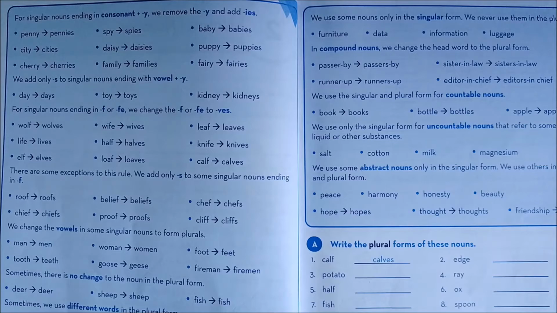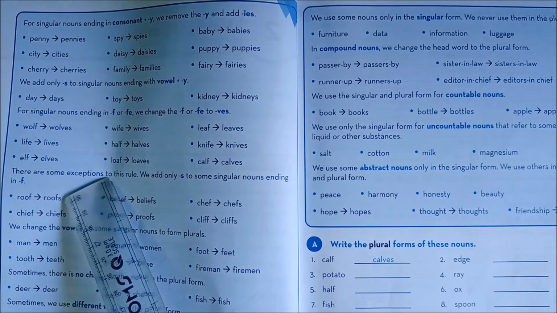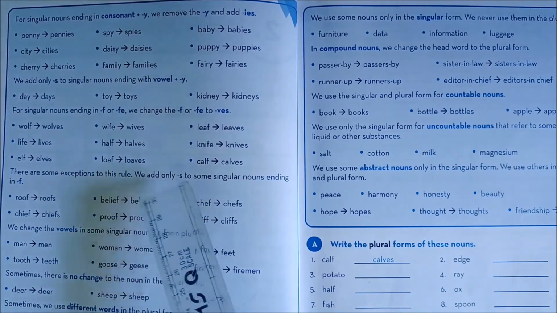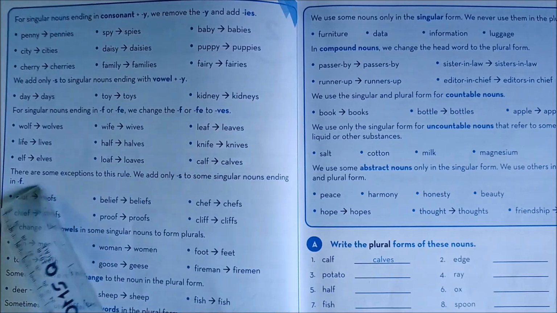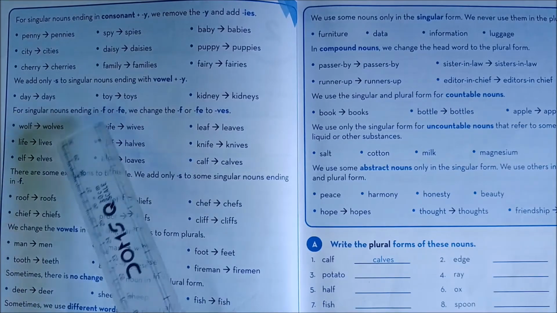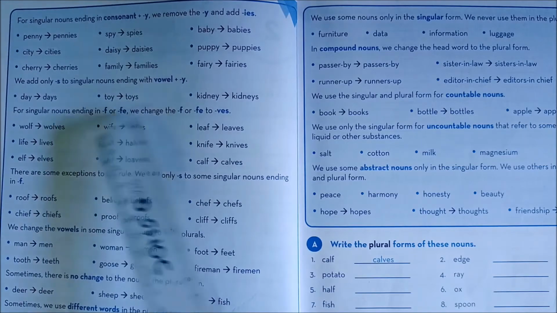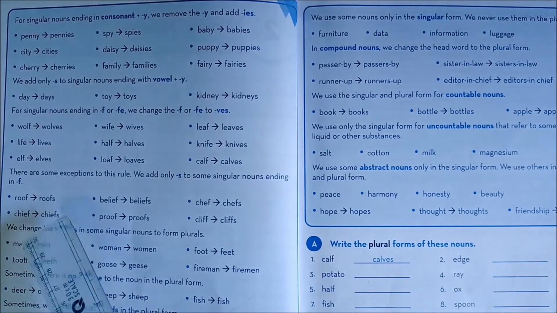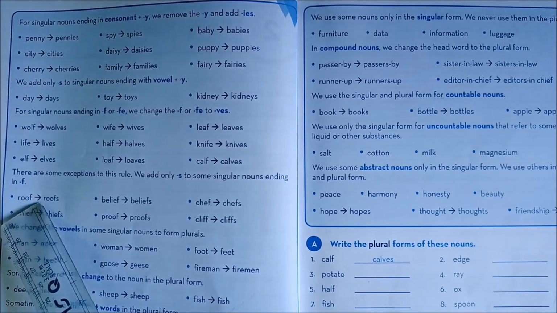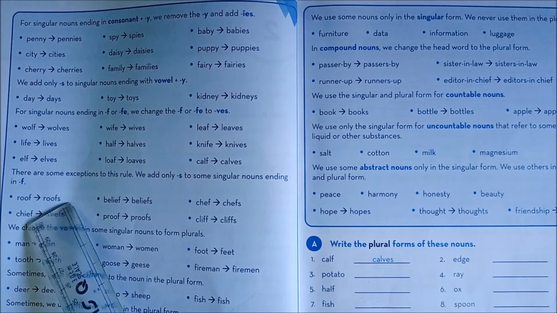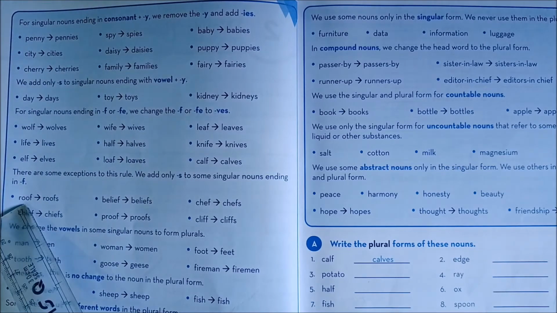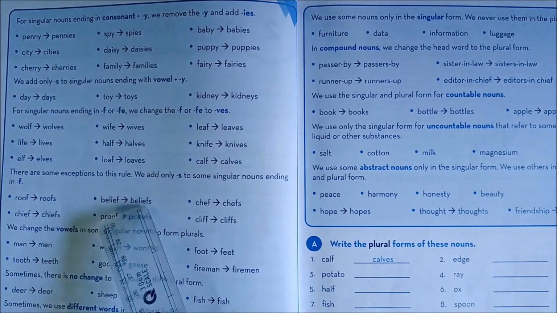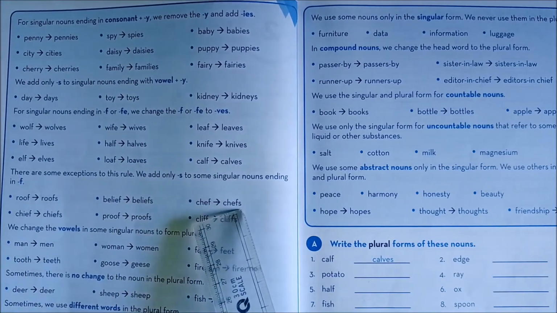In page number 6, we have seen the singular and plural. Children, there are some exceptional cases. There are some exceptions to this rule. We add only s to some singular nouns ending in f. So if the singular noun ends in f, we will usually remove the f and add ves. But in some cases, we won't remove the f and simply we will add s to the singular noun to make it plural. Example: roof, roofs; belief, beliefs; chef, chefs.